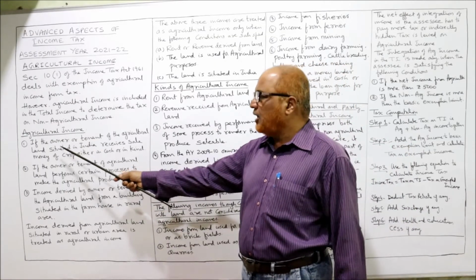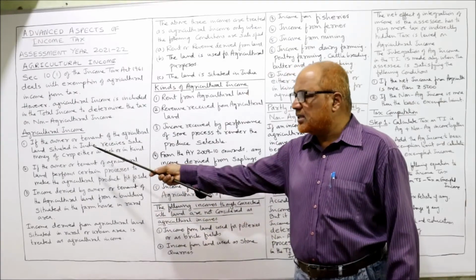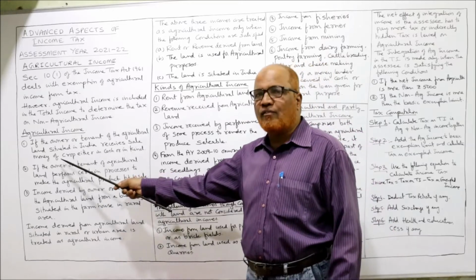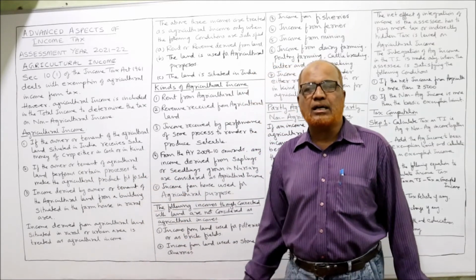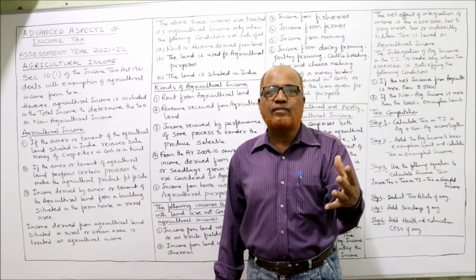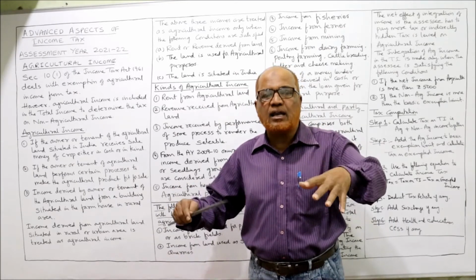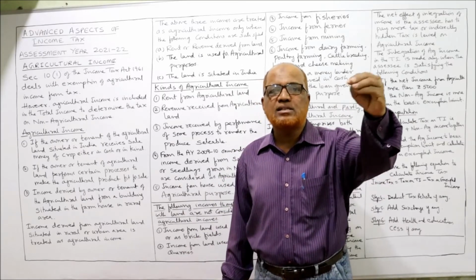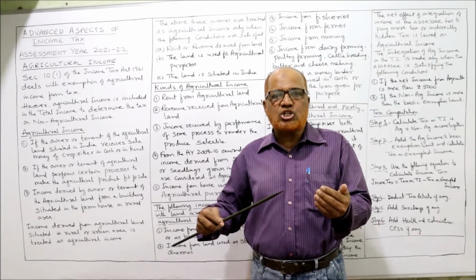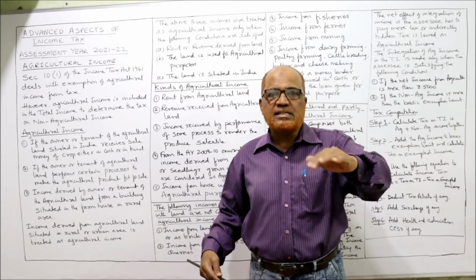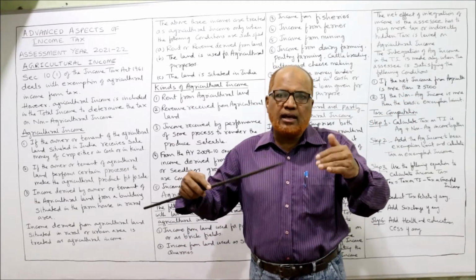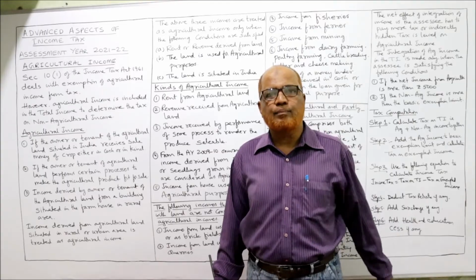First, if the owner or tenant of agricultural land situated in India receives sale money of the crop, either in cash or in kind. If the owner or tenant of land which is used for agricultural purpose sells the agricultural crop and receives cash or kind, that is agricultural income. Example, Mr.